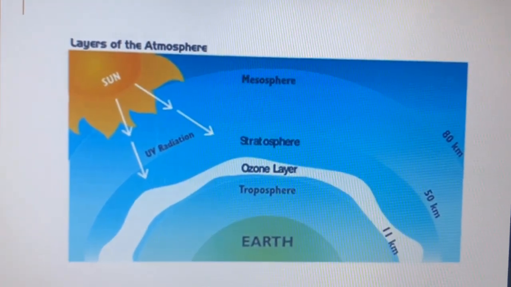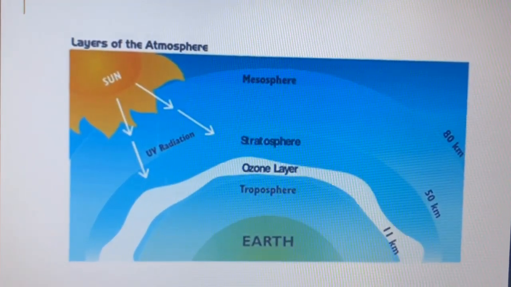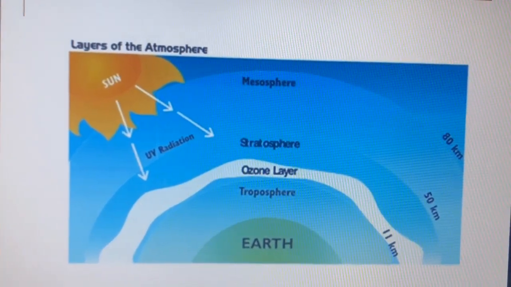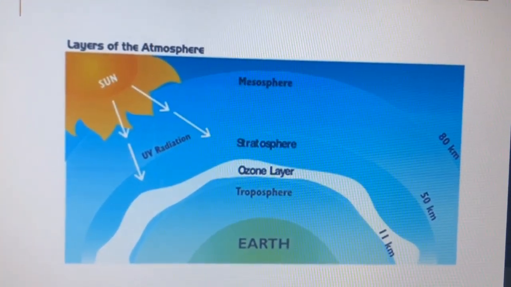So today we just saw two layers of the atmosphere. First is troposphere and second is stratosphere.